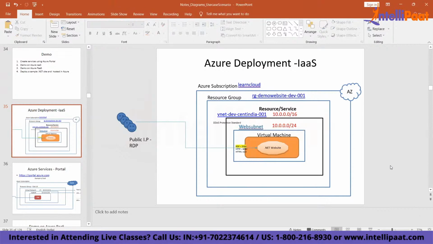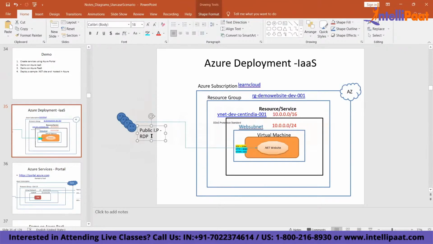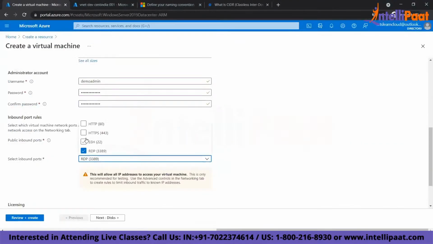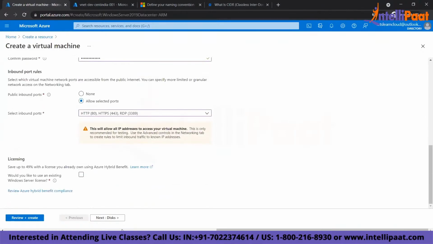Got it? And for accessing the website, I need to open which port? So the first one is for the RDP for accessing the VM. RDP is a remote desktop. I'll do a remote desktop to log into the VM, and I will use an HTTPS website URL to access the website. So all 3 ports need to be open to this machine. So this part will open all the required ports. So all the inbound ports to my VM, I'm opening it up. So this first part is done.